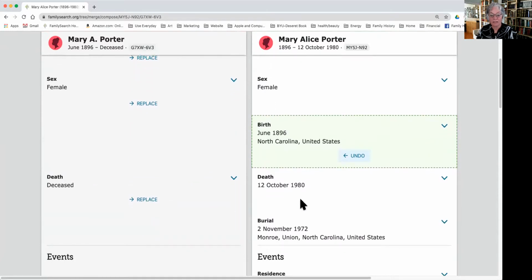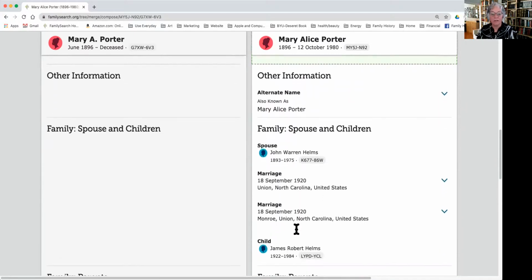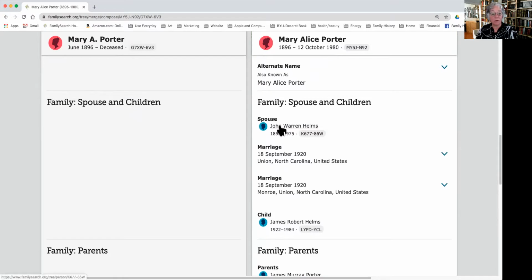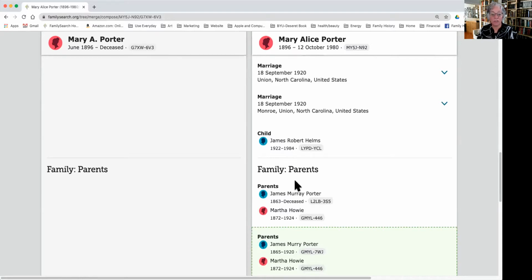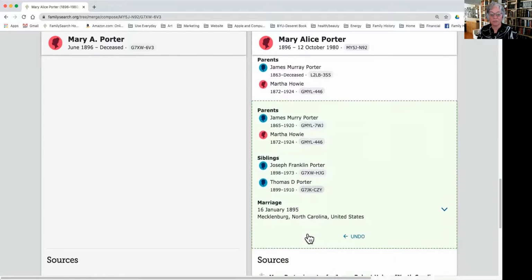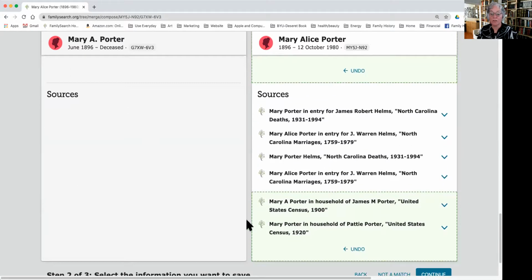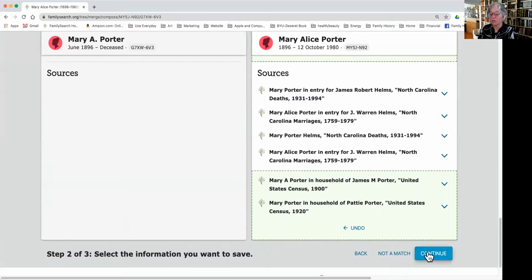And this has the death, and it has the burial, which has a lot more, these are all blank over here. And then I have the spouse, which I didn't have on the other one. It has a marriage date, and it has a child in addition. And then it has parents. So they've added both of the parents and the siblings over. It's also added the sources that I had there on Mary Alice's page, put them all into one.